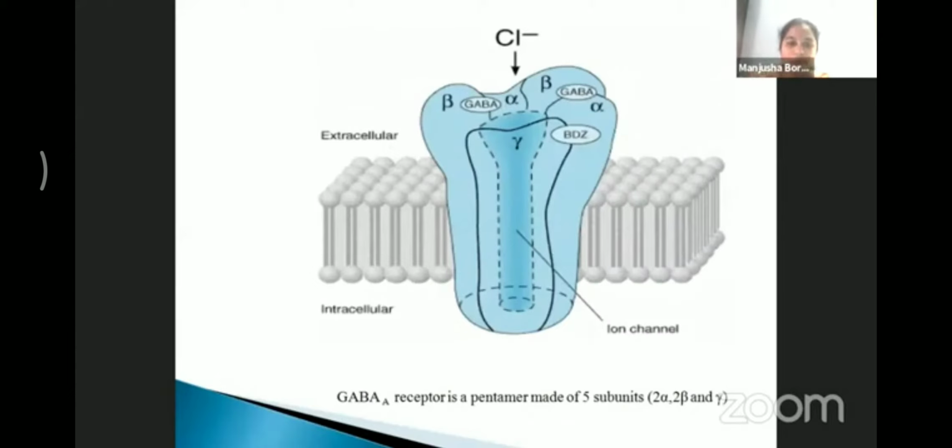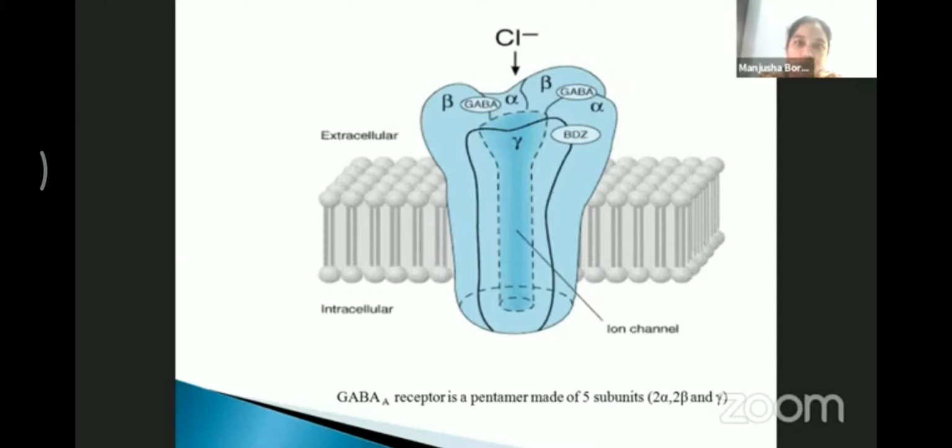This is a GABA receptor diagram showing how benzodiazepines and hypnotic drugs produce their effect. GABA is the inhibitory neurotransmitter of the central nervous system. Benzodiazepines, non-benzodiazepines, and barbiturates bind to the GABA chloride channel.